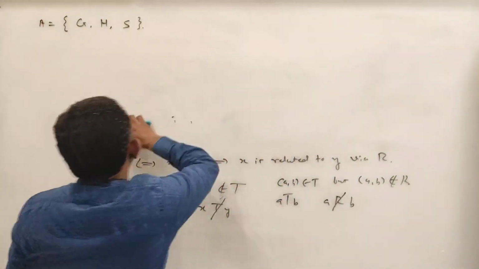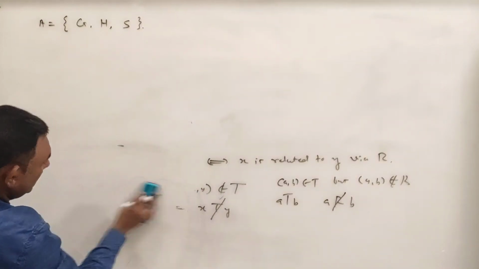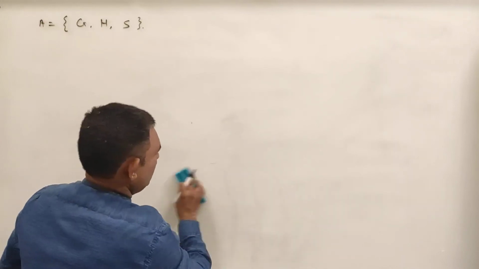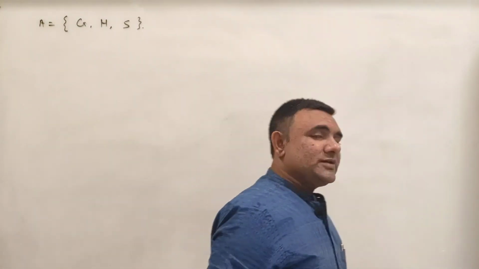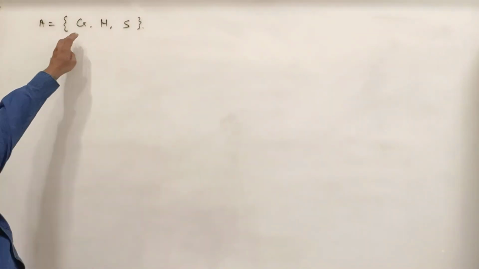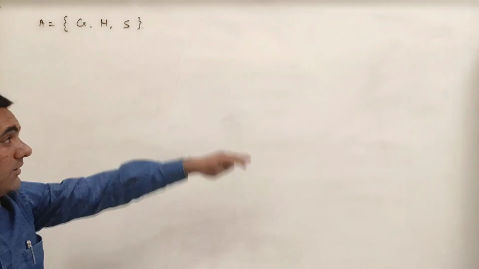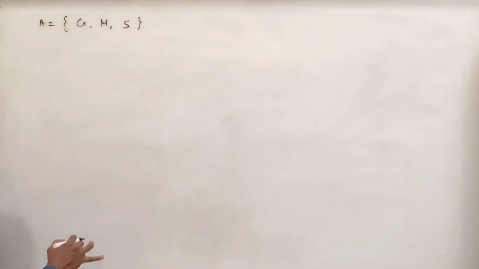Okay, so now let us come back to this example. So here I have considered one set A consisting of these three persons, Gandhiji, Hitler and Sardar Patel. Okay, so now let me define this relation.